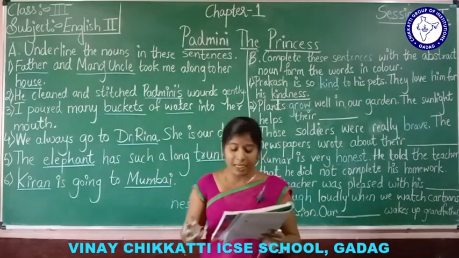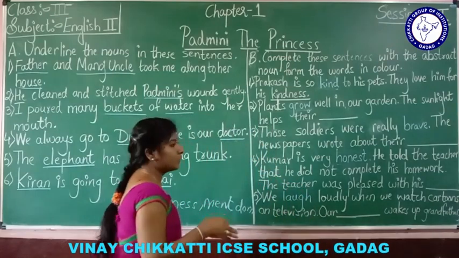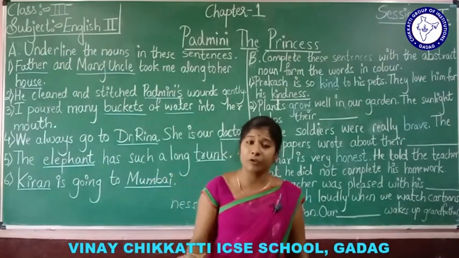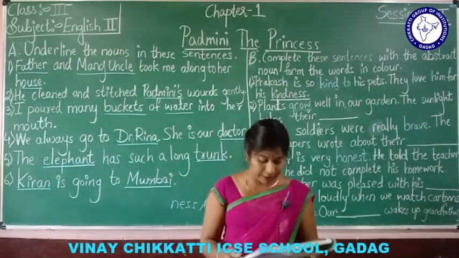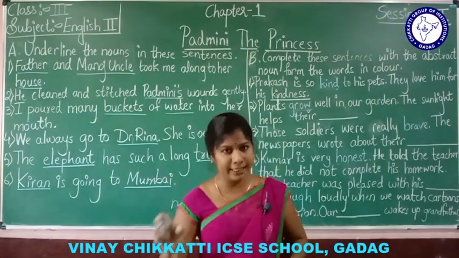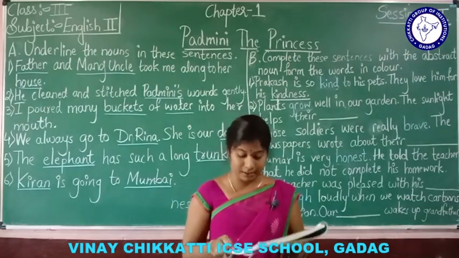For example, beautiful becomes beauty, and hot becomes heat. Understood? The word is completely changed right here.